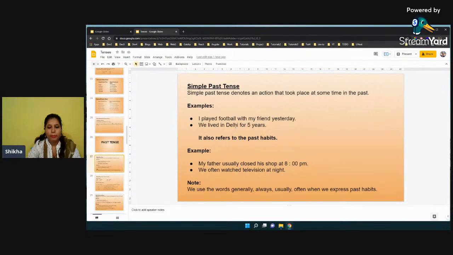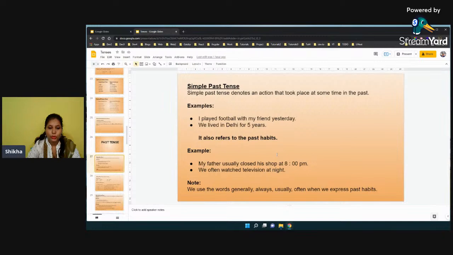Simple past also talks about past habits. So habits which you had earlier but now they are not there, right? Like my father usually closed his shop at 8 p.m. So in the past, my father used to close his shop at 8 p.m. most of the time. Usually means most of the time. We often watched television at night. Often also means most of the time.